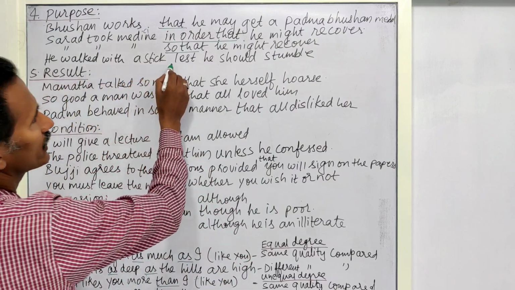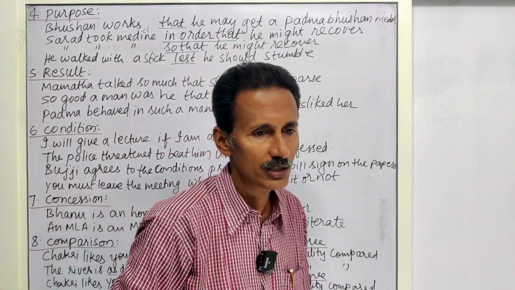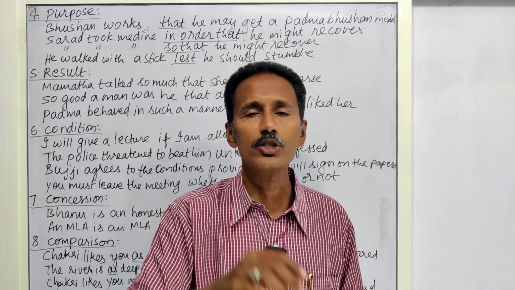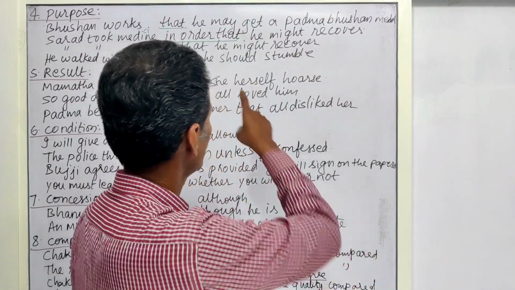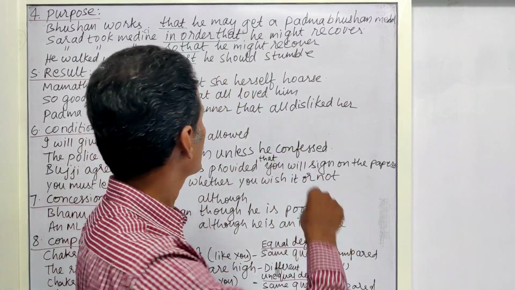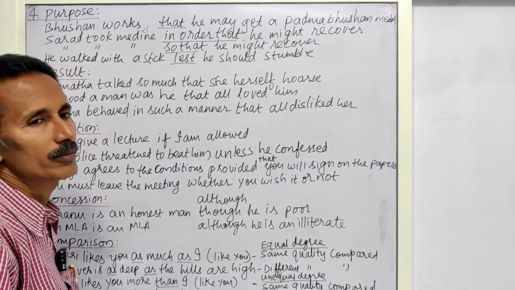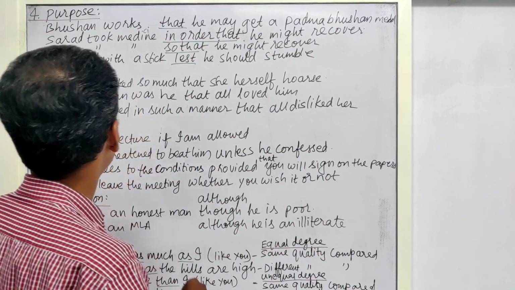He walked with a stick lest he should stumble. Lest means for fear that. Here after lest you have to use should only. I mean this construction is right. Lest he should stumble means for fear that he may fall. Here stumble means he may fall.